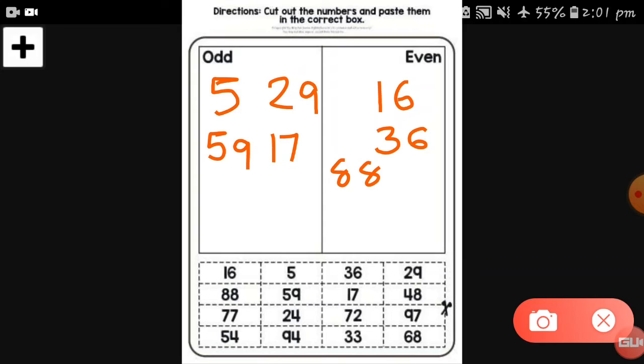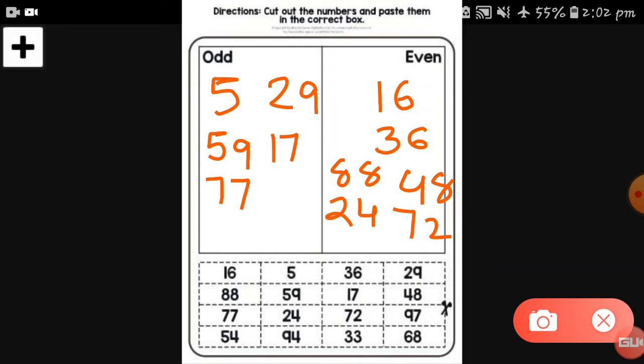Now 48, so as we said 8 is an even number, so write down 48 as an even number. Next one 77, so 7 is an odd number at the ones place, so write down 77 in the odd place. See, here is 24, 4 is at the ones place, so we take 24 as an even number. Let's write 24 in the evens box. Next is 72. So here 2 is at the ones place, so 2 is an even number. So let's write 72 in the even box.